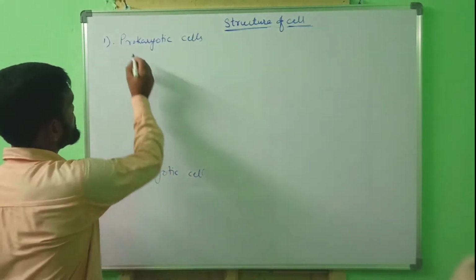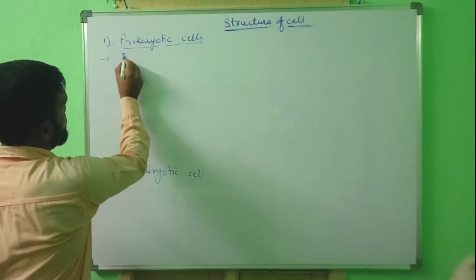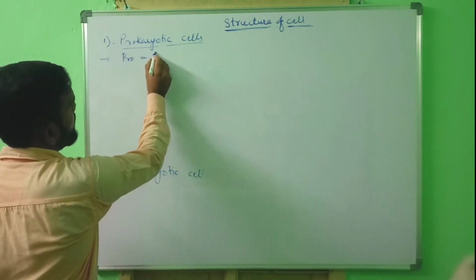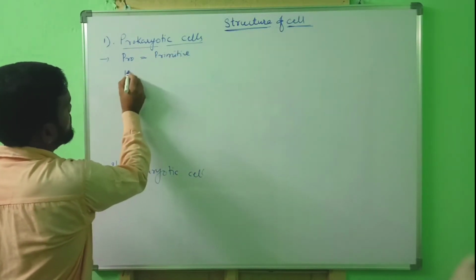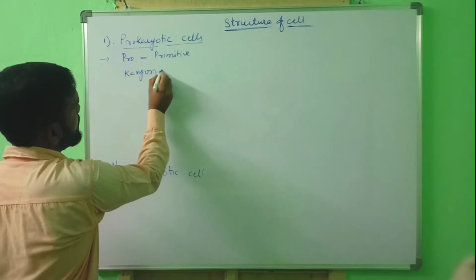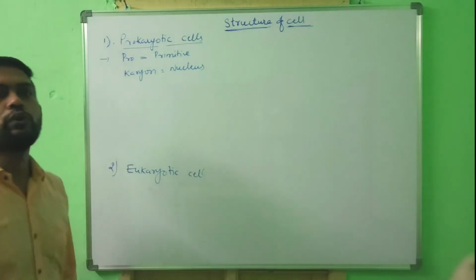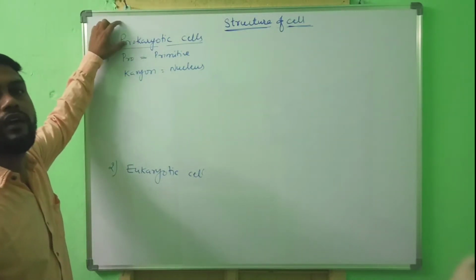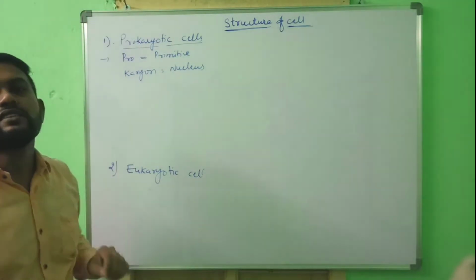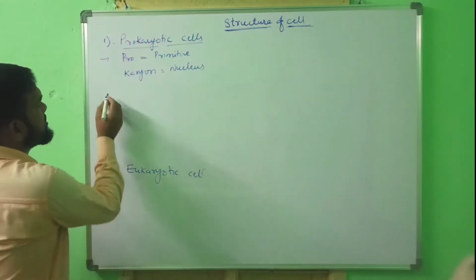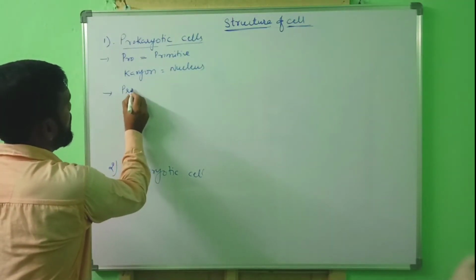Okay. In that, first one, prokaryotic cell. Pro means primitive, and karyon means nucleus. Primitive nucleus is found in prokaryotic cell. Where are prokaryotic cells present? Prokaryotic cells are found in primitive organisms.